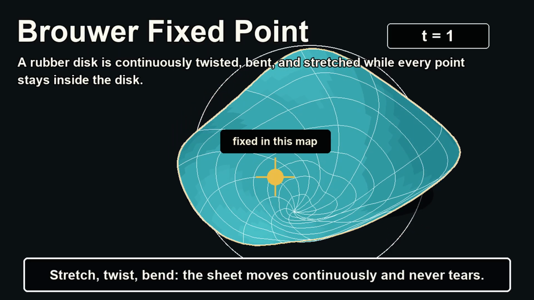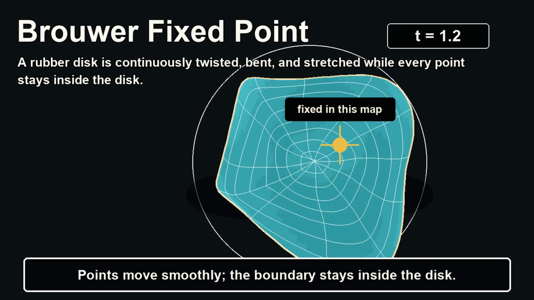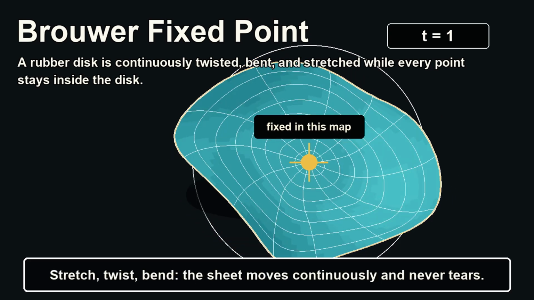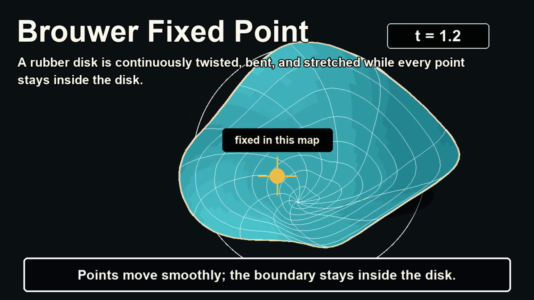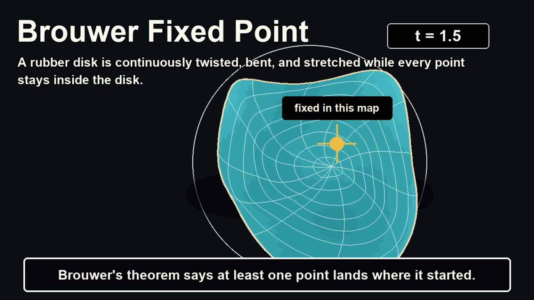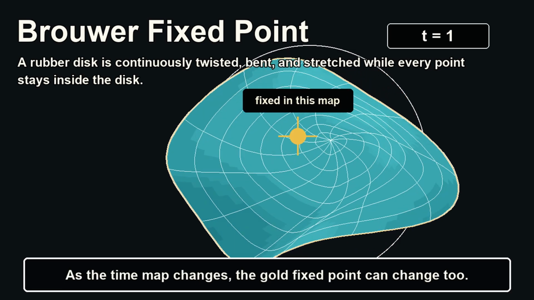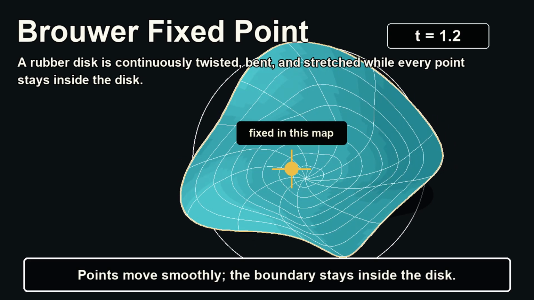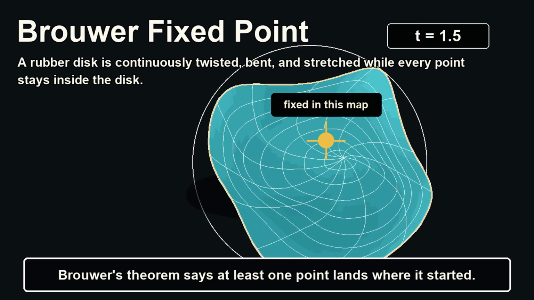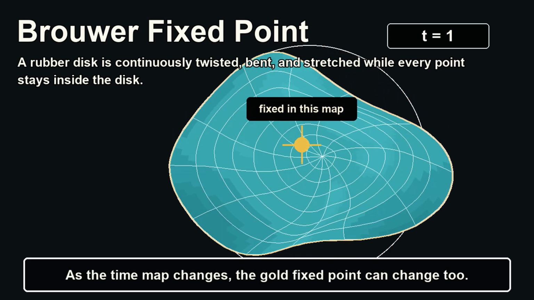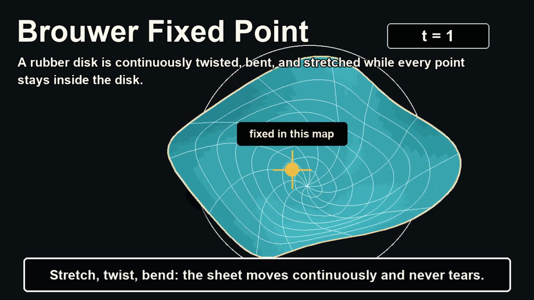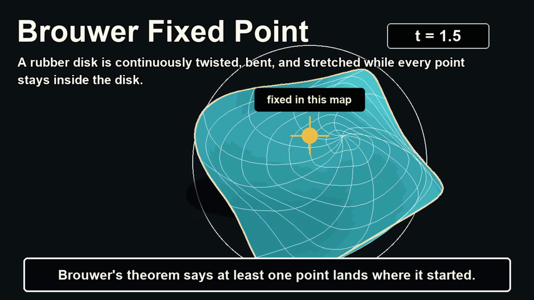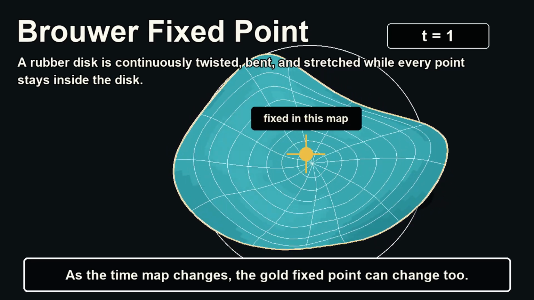Imagine this is a thin rubber disc, and the points of this disc are subjected to continuous transformation, in which each point remains within the disc, although differently situated. This disc might be shrunk, turned, folded, stretched, or deformed in any way, so long as the final position of each point in this disc lies within its circumference. There exists at least one point in this transformation which has not moved. But keep in mind that the fixed point can change in time with each instant of a transformation.